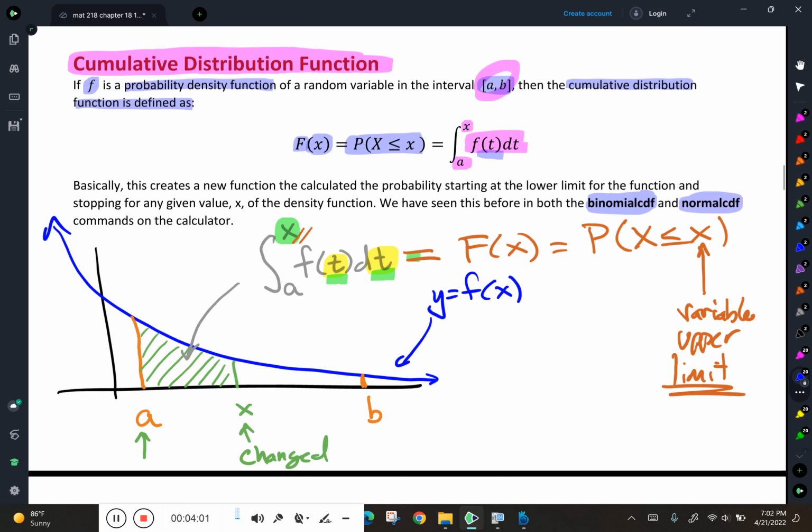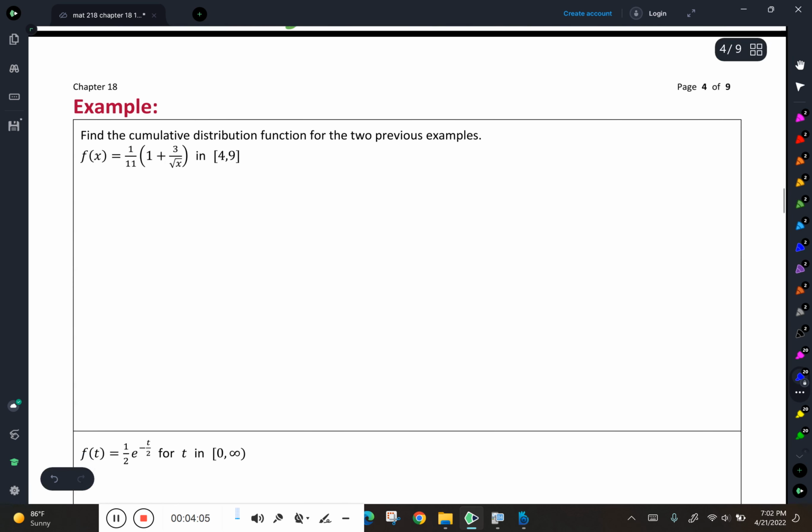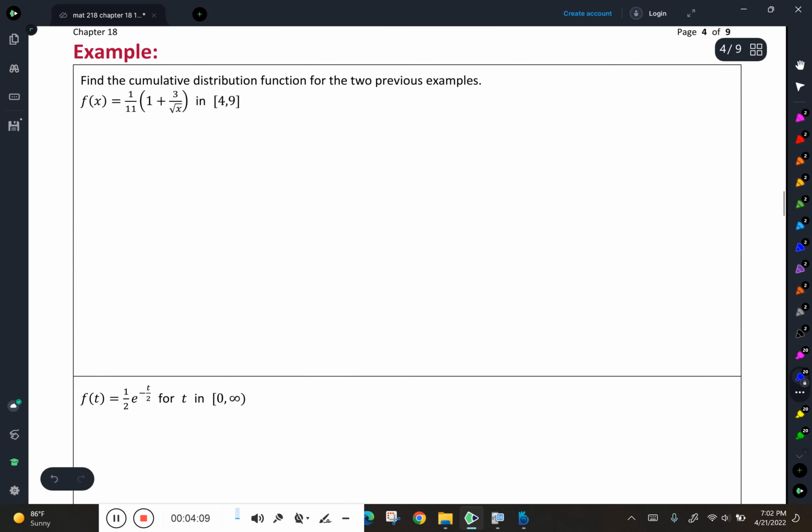So here, I want to find the cumulative distribution function for the two previous examples that I worked with. All right, so here's my function. Here's my interval. I want to find my cumulative distribution function.